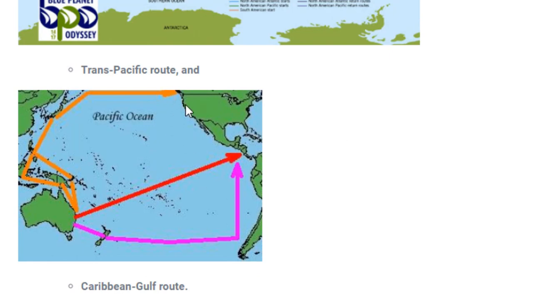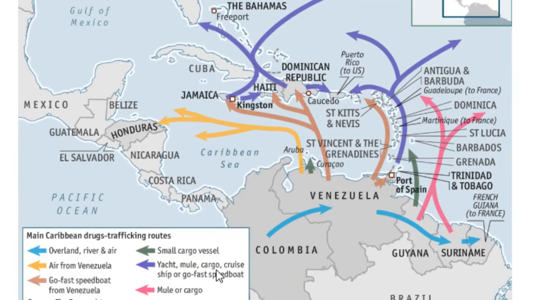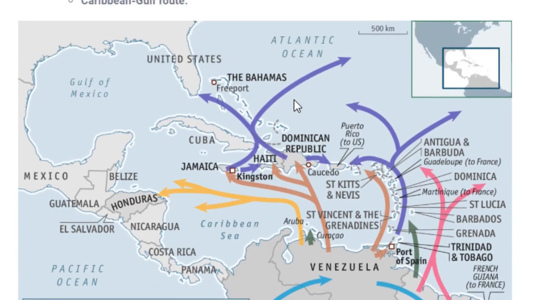Similarly, the Trans-Pacific route. What is the Trans-Pacific route? The routes among the Pacific Ocean, Indo-Pacific Ocean would be called the Trans-Pacific route. Next is the Caribbean route, the Caribbean Gulf route. There is the Caribbean Sea and a few Gulf countries. So the ocean routes in this area would be termed the Caribbean Gulf route. You can pause the video and see what routes are available on the map.